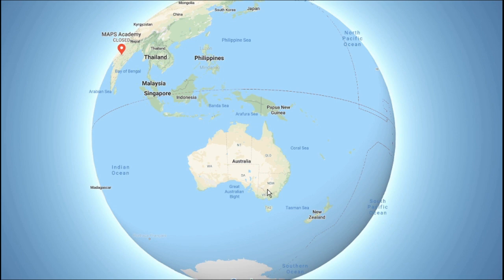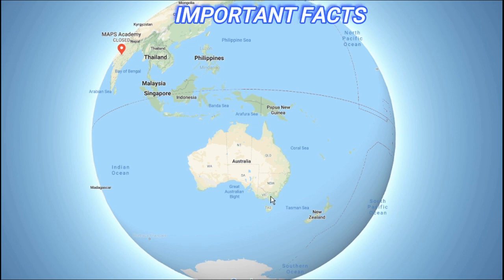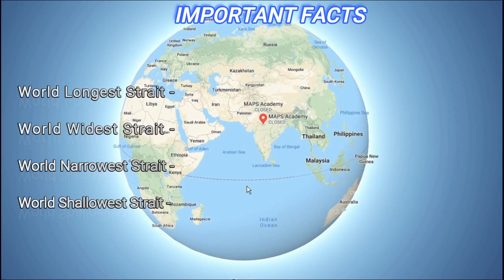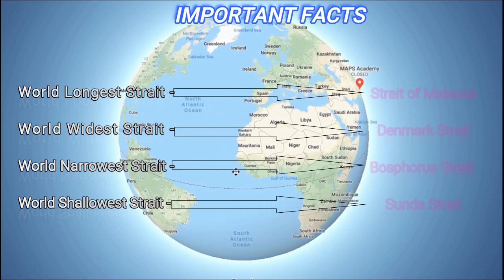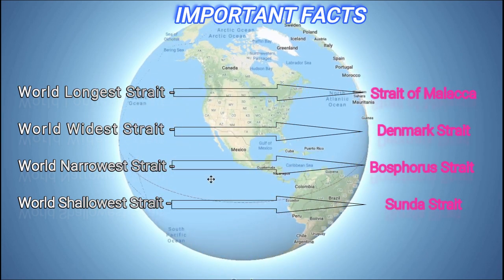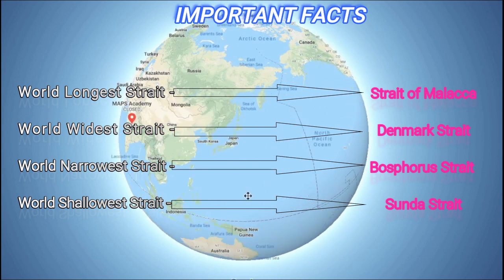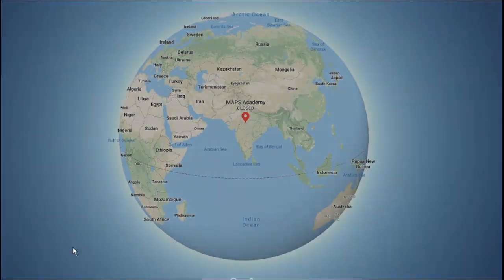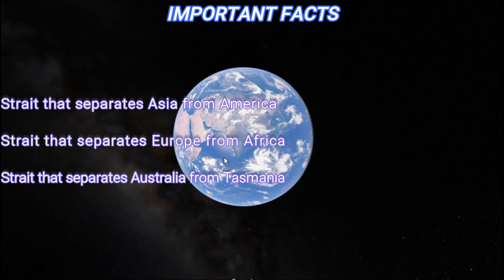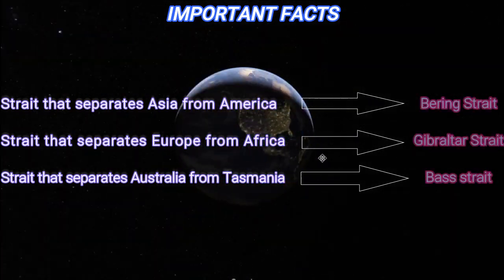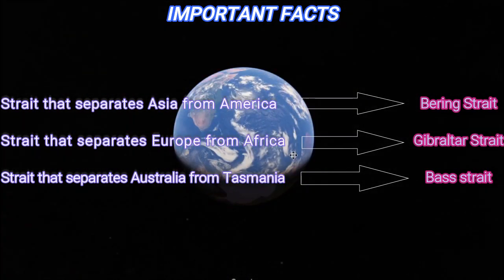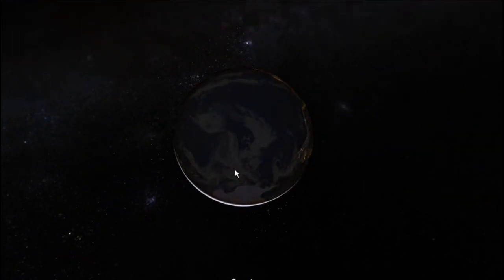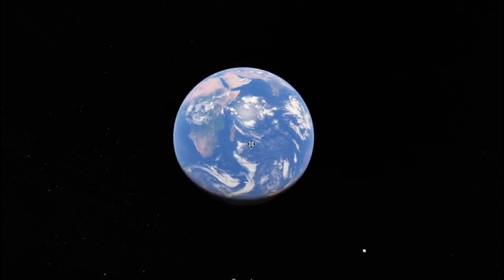Now we will discuss some important facts of these straits. These are: the longest strait is Strait of Malacca, the widest strait is Denmark Strait, the narrowest strait is Bosphorus Strait, and finally the shallowest strait is Strait of Sunda. Now, the strait that separates Asia from America is Bering Strait. The strait that separates Europe from Africa is Gibraltar Strait. The strait that separates Australia from Tasmania Island is Bass Strait.